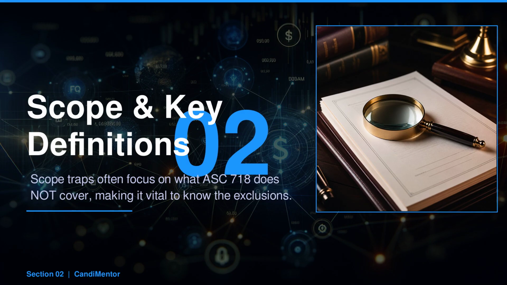Scope defines the boundaries of ASC 718, and getting it wrong can lead to serious errors. Candidates frequently forget that transactions with non-employees aren't covered by this standard, a common interview trap. Understanding both inclusions and exclusions helps ensure accurate financial reporting and can prevent costly mistakes.